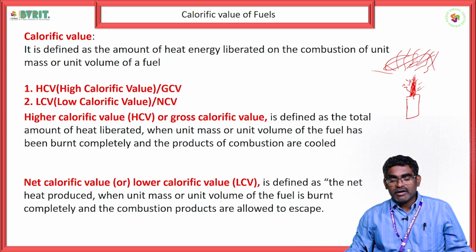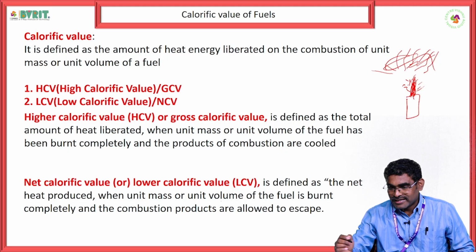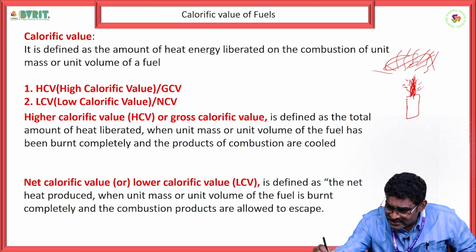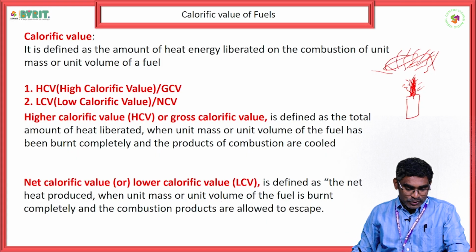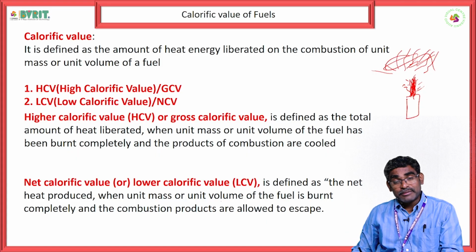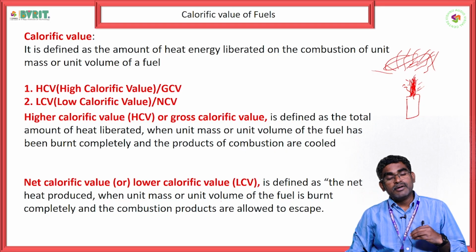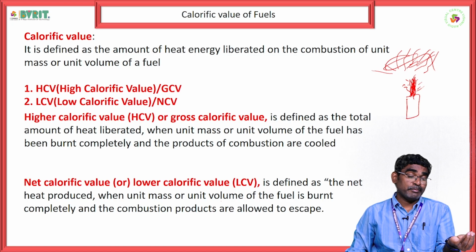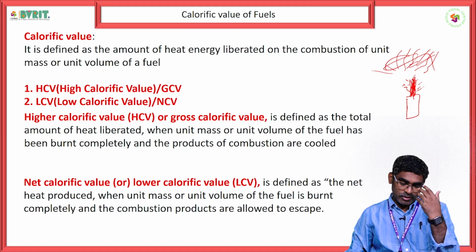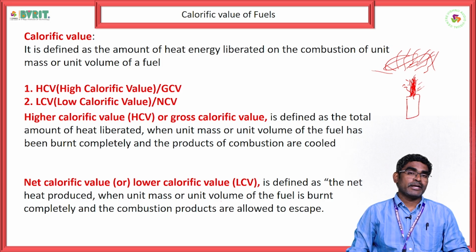So net calorific value is defined as the net heat produced. Net heat means, for a candle, net heat is this itself. So the net heat produced when unit mass or unit volume of the fuel is burnt completely. Means when we have taken 1 ml of petrol or diesel, or 1 gram of coal, when it was burnt into the open air.